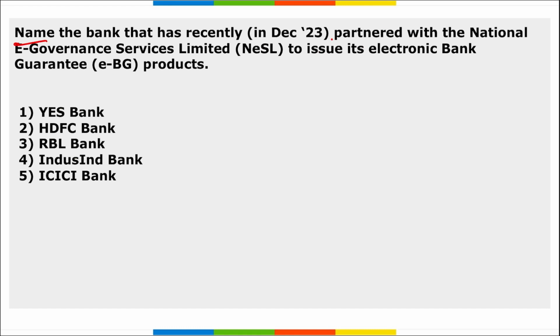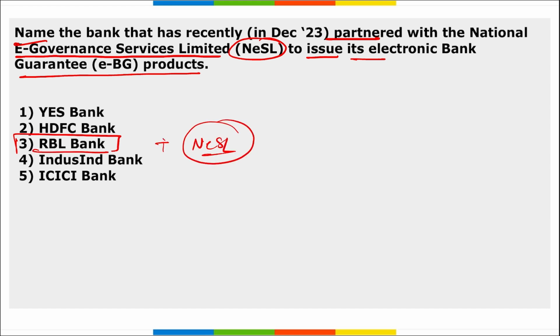Next is name the bank that has recently partnered with the National E-Governance Service Limited, that is NESL, to issue its electronic bank guarantee products. It is RBL Bank, right? RBL Bank entered into a partnership with NESL, that is National E-Governance Service Limited, to issue electronic bank guarantees. These electronic bank guarantees, EBGs, are the bank guarantees that when a bank provides this guarantee, it is provided on behalf of that company, and if the company fails to provide the payment, then the bank will be giving that payment.